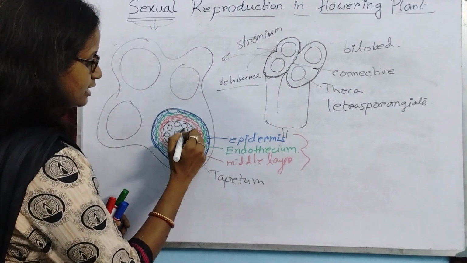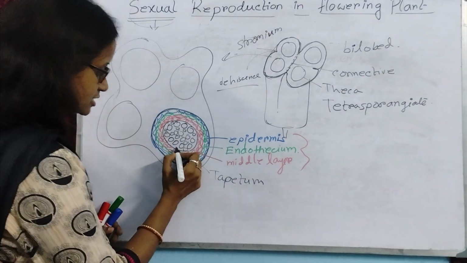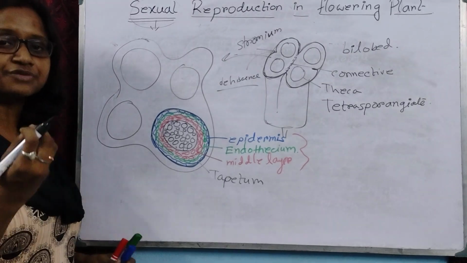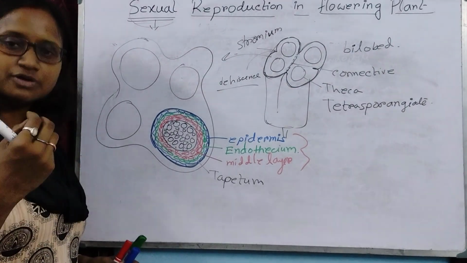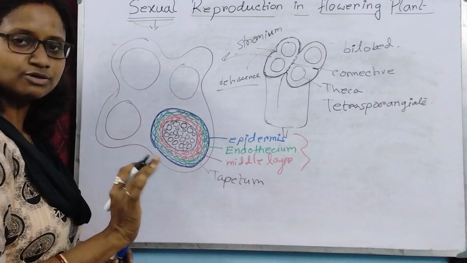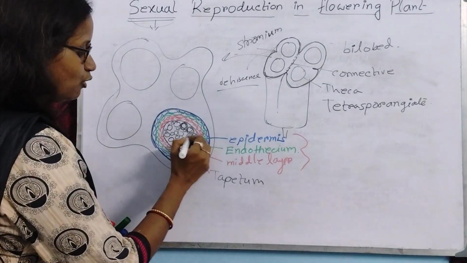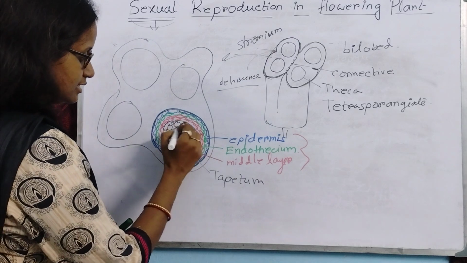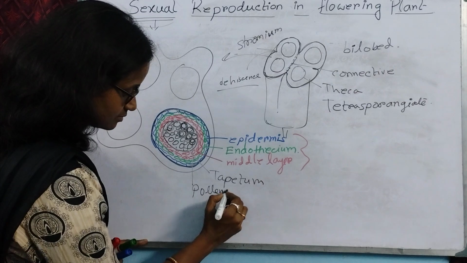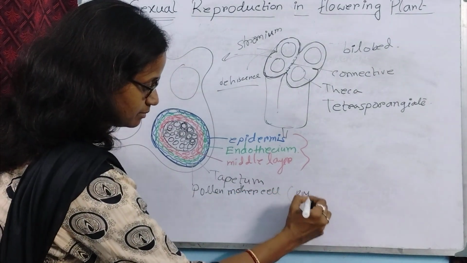They have no intercellular space, but in my diagram it shows intercellular space. This space is actually filled up by the deposition of callose. By callose formation, this intercellular space gets filled and there will be no intercellular space. And these cells behave like pollen mother cells.